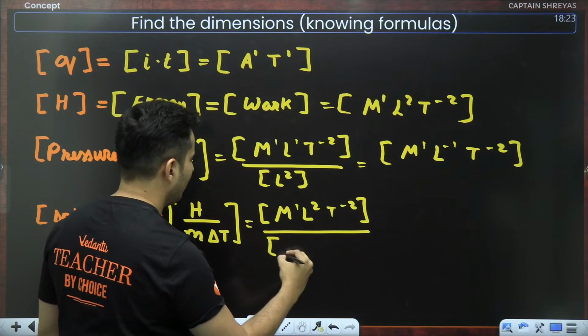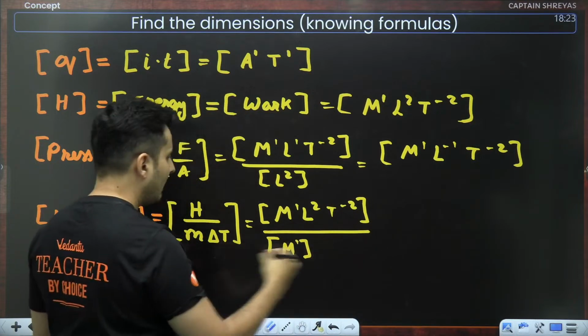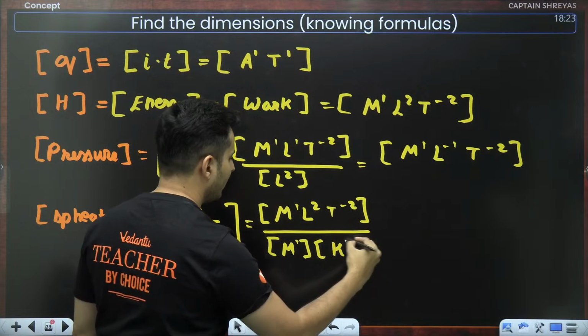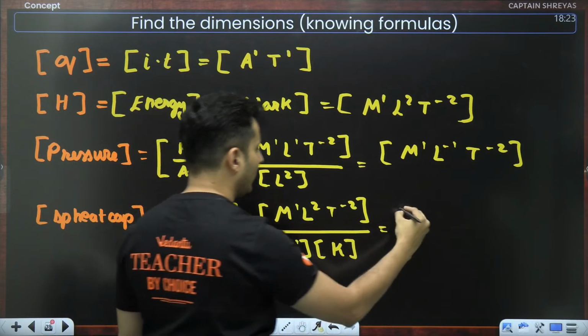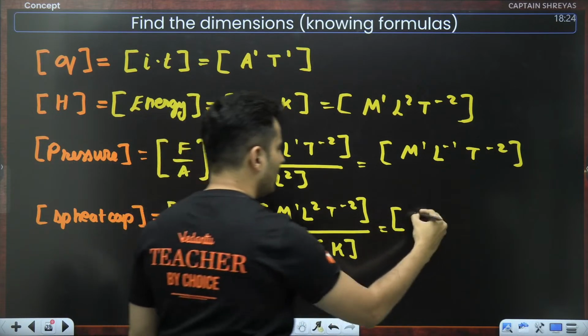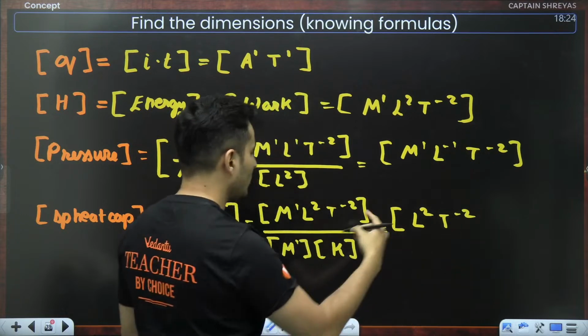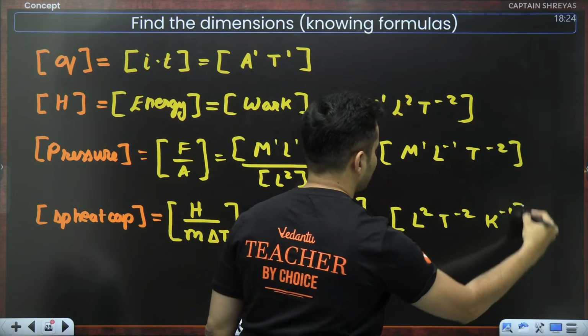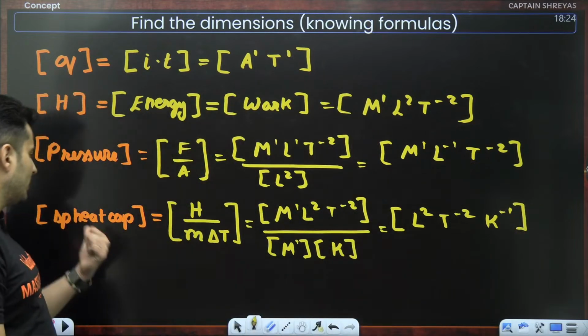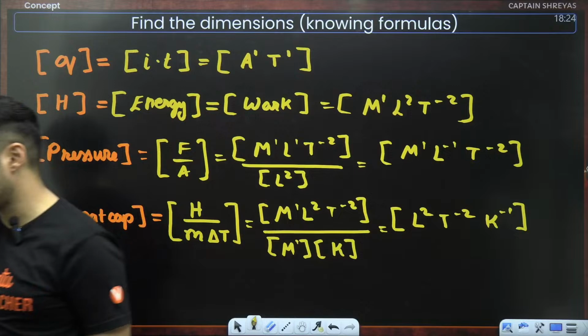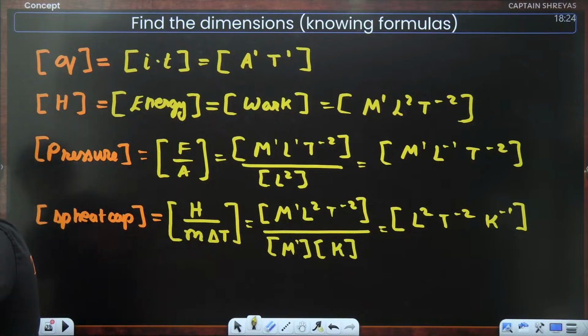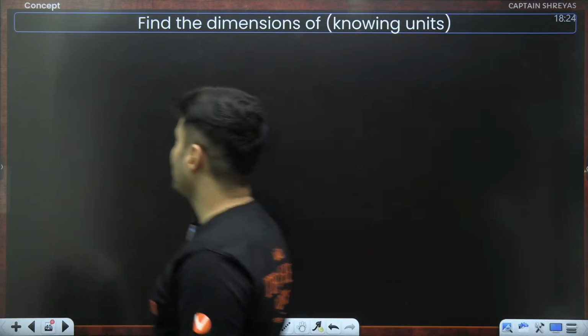Mass is M raised to 1. Temperature is measured in Kelvin. So mass cancels out. L raised to 2, T raised to minus 2 and Kelvin raised to minus 1. That is the dimensional formula for specific heat capacity. Great. Perfect. Awesome.